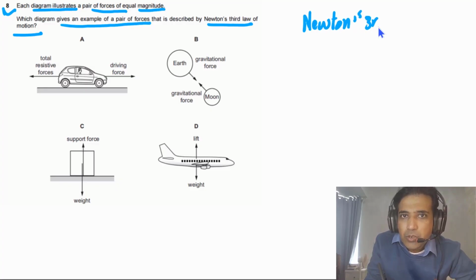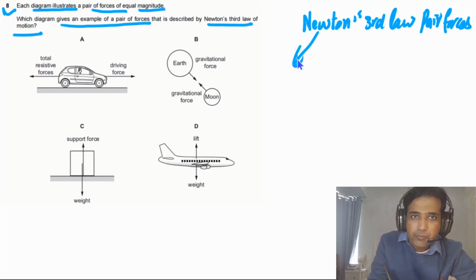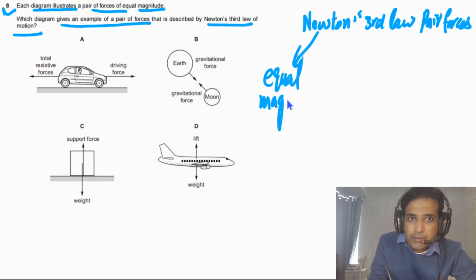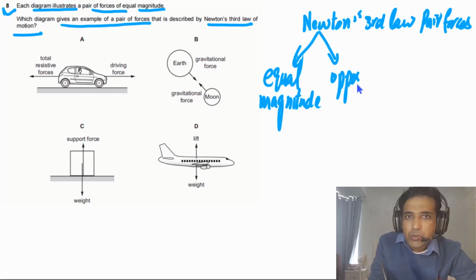For Newton's third law pair forces, we need to understand a few points. First of all, two forces must have equal magnitude. The second thing, opposite direction. These are common points, equal magnitude and opposite directions. And also the two forces should be of the same type.